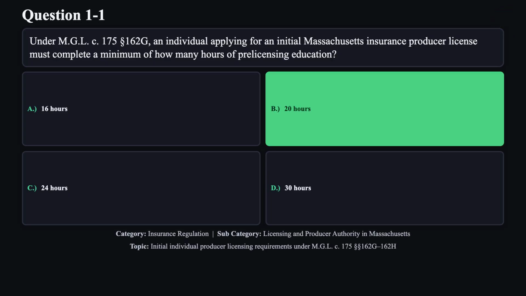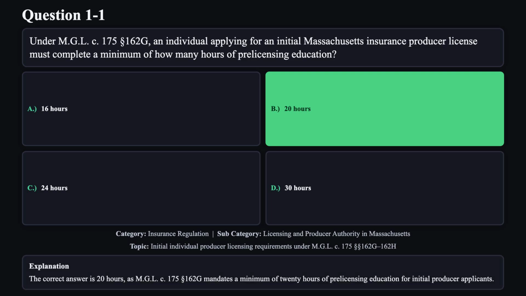The correct answer is B. The correct answer is 20 hours, as M.G.L.C. 175, Section 162G, mandates a minimum of 20 hours of pre-licensing education for initial producer applicants.